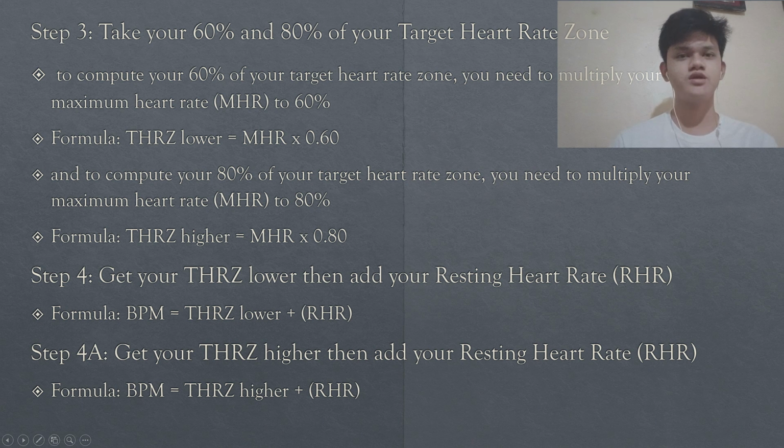In step 4, we need to get the lower and higher target heart rate zone. In getting the lower, we need to add our resting heart rate, and for the higher, same as the lower, but we have to add it to the answer in the higher percent of your MHR.